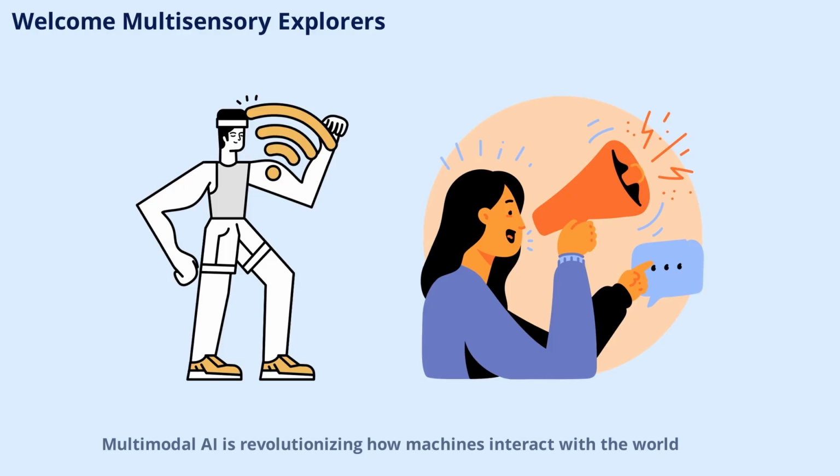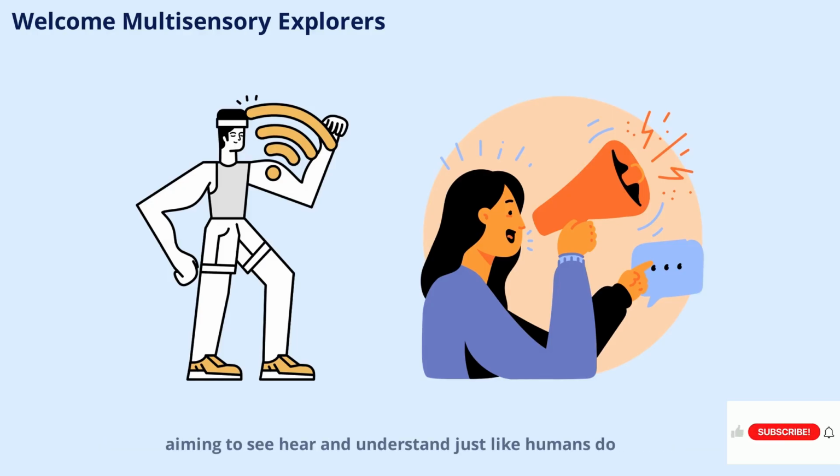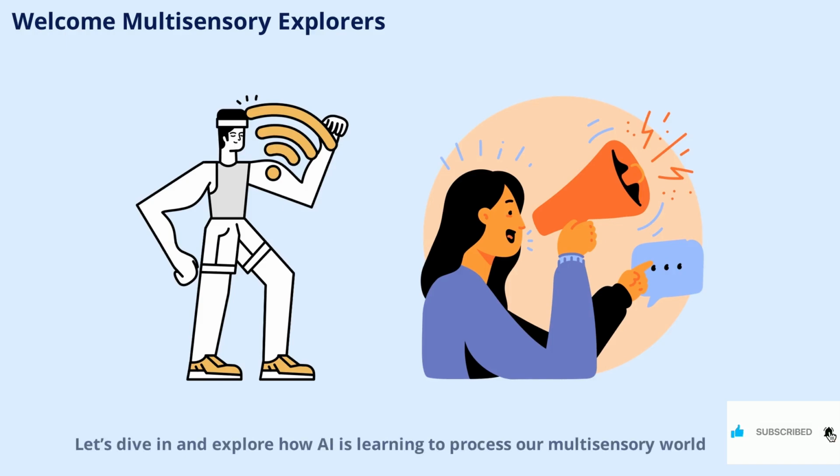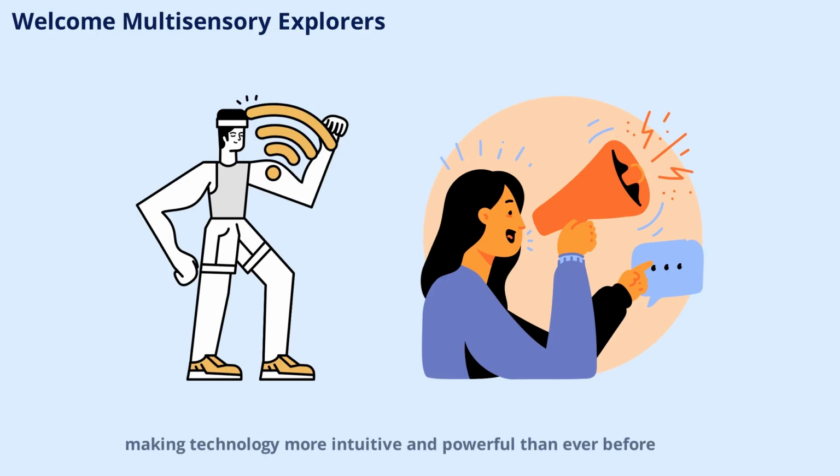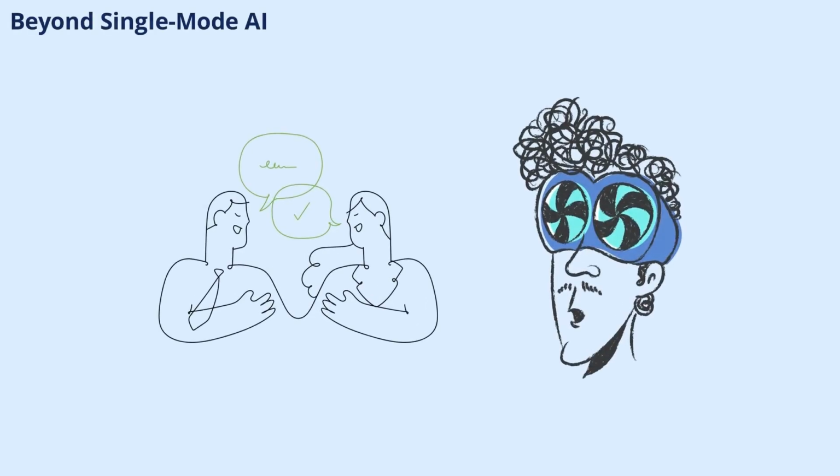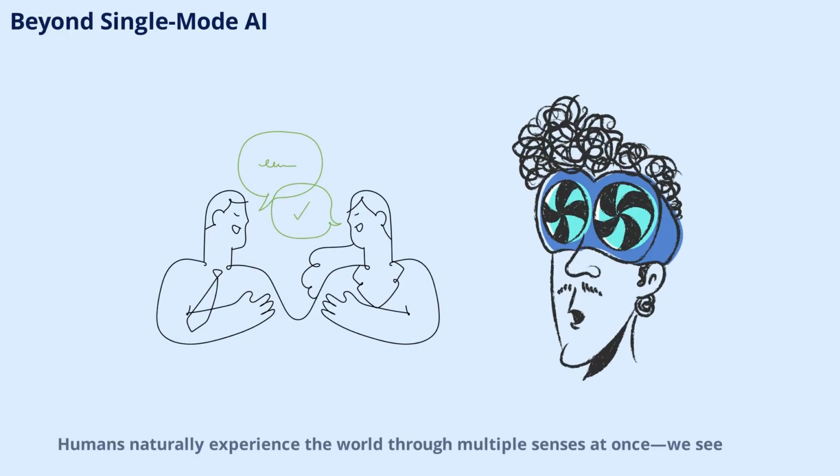Multimodal AI is revolutionizing how machines interact with the world, aiming to see, hear, and understand just like humans do. Let's dive in and explore how AI is learning to process our multisensory world, making technology more intuitive and powerful than ever before. Humans naturally experience the world through multiple senses at once.